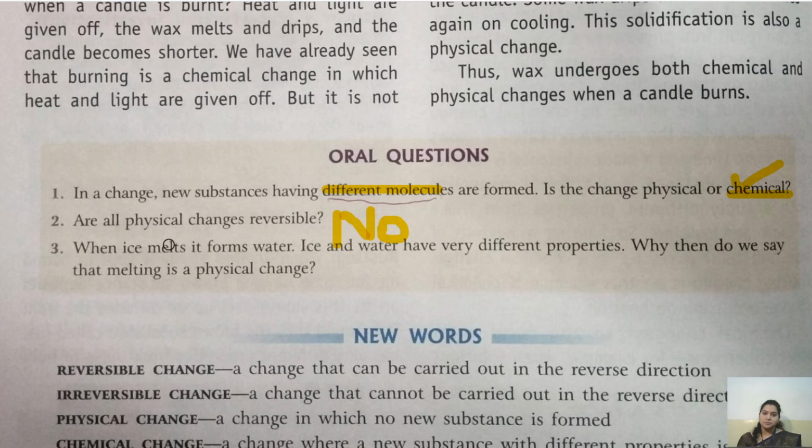Now coming to third question. When ice melts, it forms water. We know that. Ice and water have very different properties. See, ice is solid and water is liquid. So they have a different property. Why then do we say that melting is a physical change? So this is very important question, children. We see water, we have seen ice.